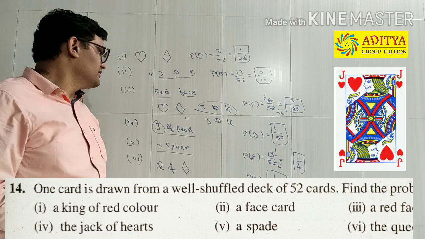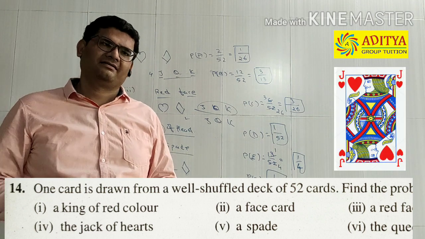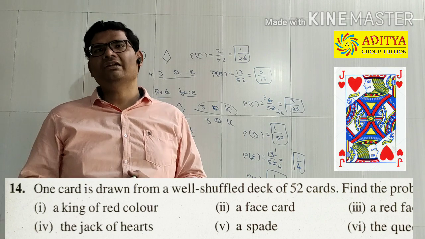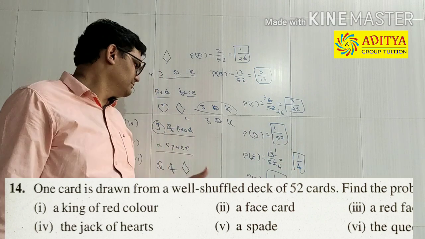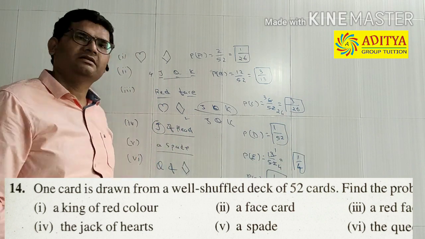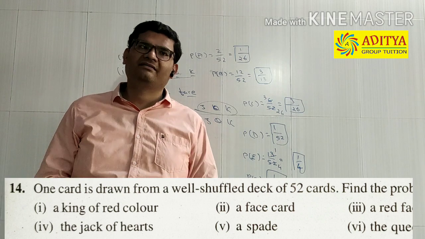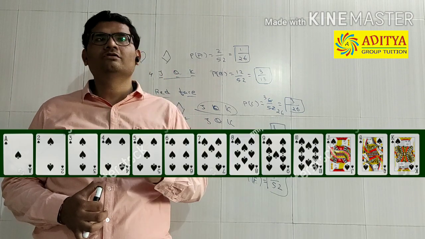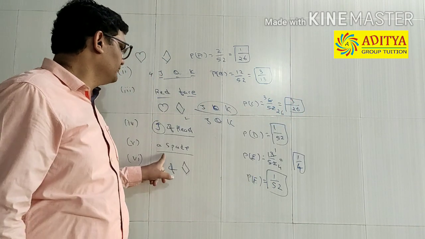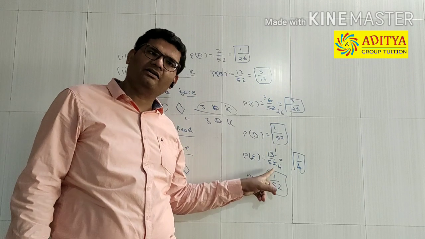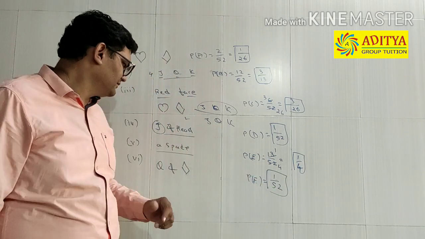Next question is jack of heart. How many jacks of hearts are there? Only 1. So the probability of that event will be 1 upon 52. One more question is asked: a spade card. So how many spade cards are there? We know that each suit has 13 cards, right? So there are 13 spade cards out of 52. 13 ones are 13, 13 fours are 52, so 1 upon 4 will be the answer.